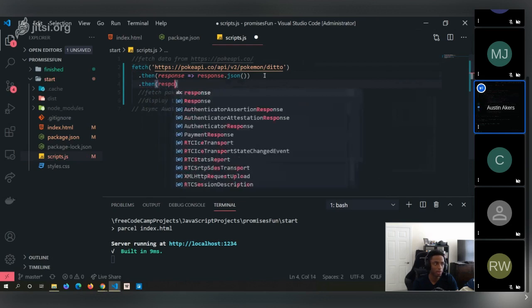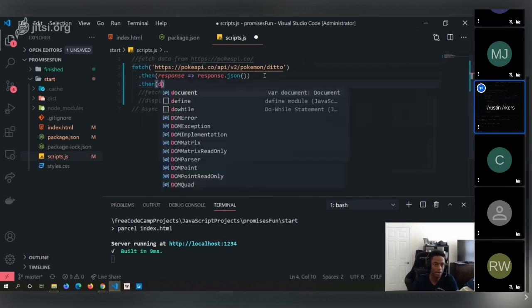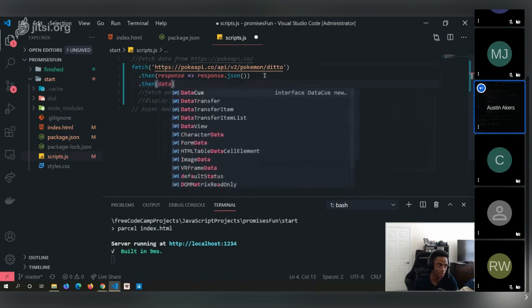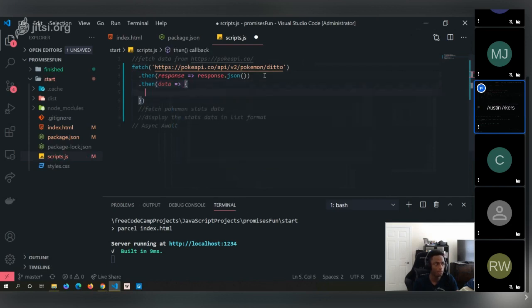Now we could call it response as well. I call it data because sometimes I get confused. I want to say, hey, you know what? We have this data here. Let's go ahead and log this data that we get, right? Now that that data has been parsed into JSON, console.log. Let's go ahead and log it, right? And let's go ahead and see what that looks like.